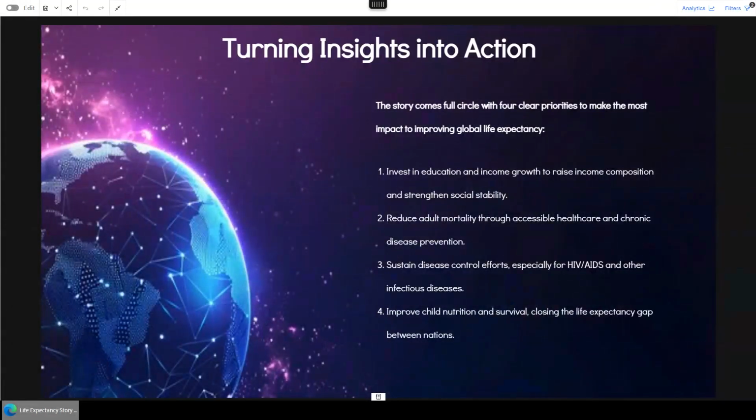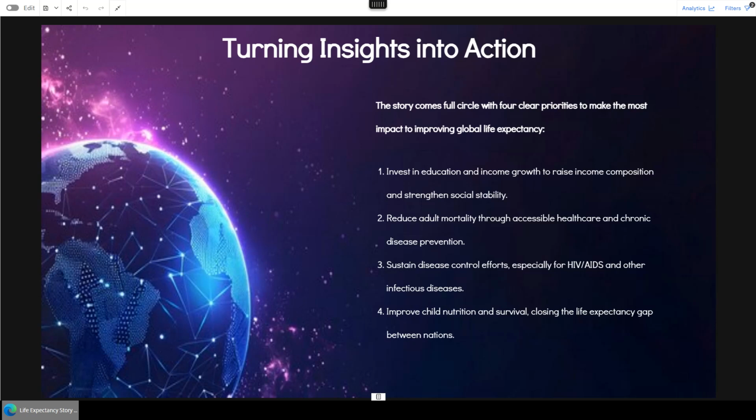From the decision tree and visualizations, the story comes full circle with 4 clear priorities to improve life expectancy worldwide. First, invest in education and income growth, since those build stability and health access. Second, reduce adult mortality by expanding healthcare access and chronic disease prevention.